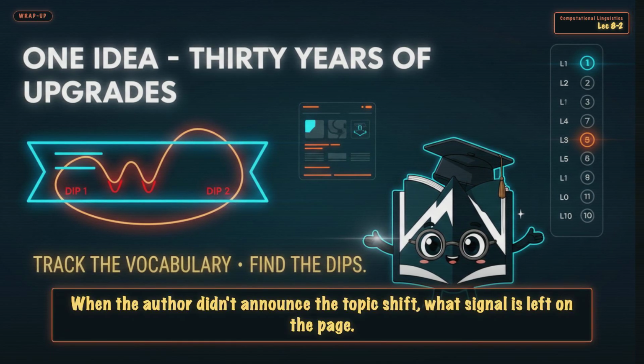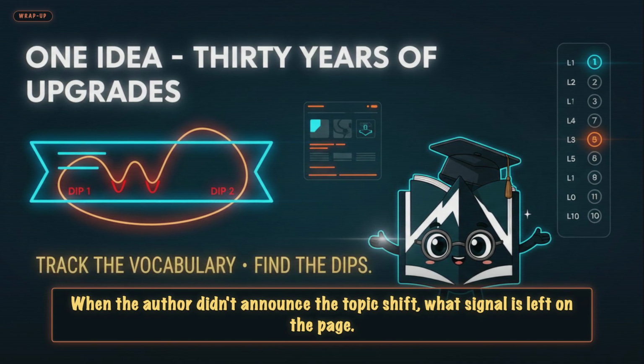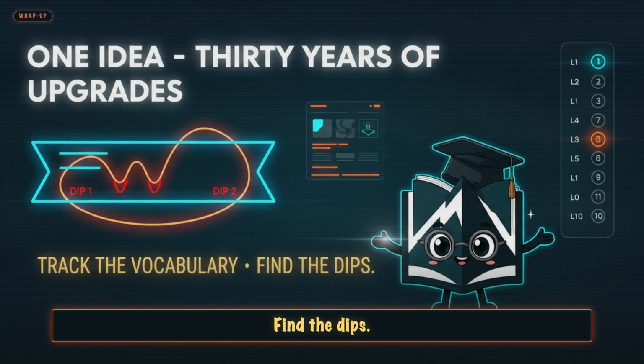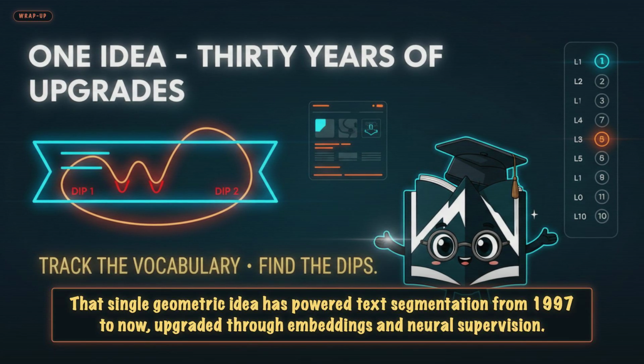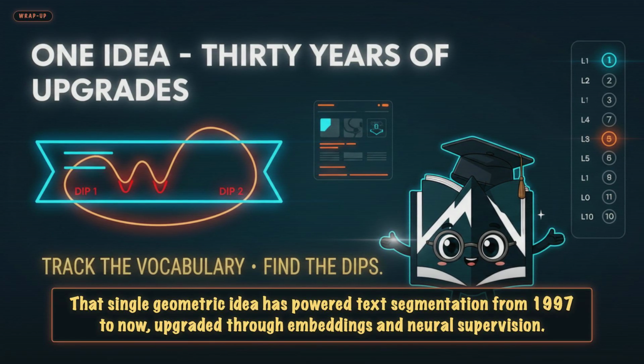When the author didn't announce the topic shift, what signal is left on the page? Answer: the vocabulary. Track it. Find the dips. That single geometric idea has powered text segmentation from 1997 to now, upgraded through embeddings and neural supervision.